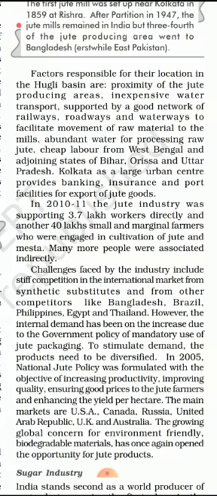So what are the reasons for that? Inexpensive water transport, supported by a good network of railways, roadways, waterways to facilitate movement of the raw materials to the mills, abundant water for processing raw jute, cheap labor from West Bengal and adjoining states of Bihar, Orissa and Uttar Pradesh. Kolkata as a large urban center provides banking, insurance and port facilities.